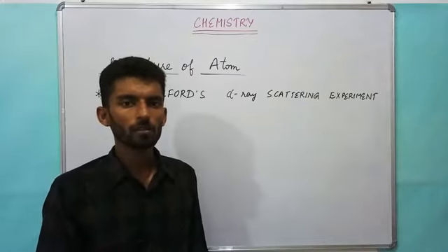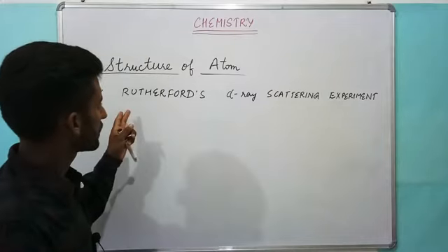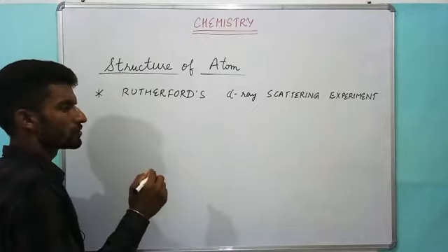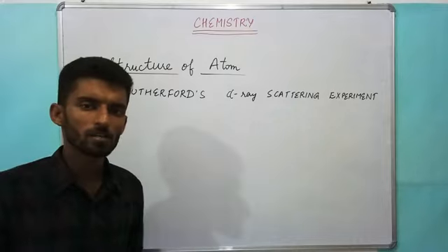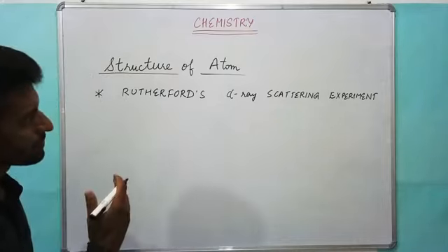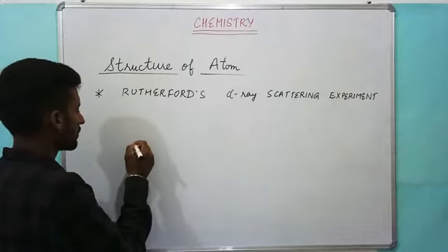So today we will start with our next topic of structure of atom. The topic for today's lecture is Rutherford alpha ray scattering experiment. In this we will discuss how Rutherford performed his experiment and what conclusion he drew with respect to his atomic model. So first of all, what was his experiment?